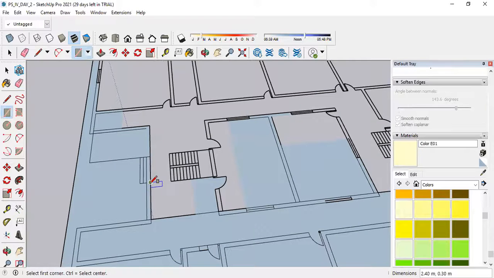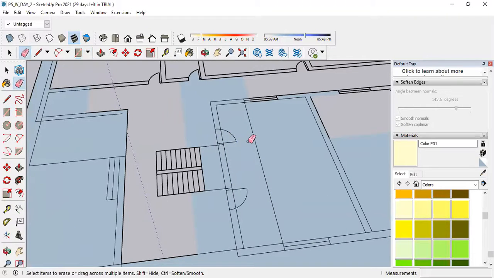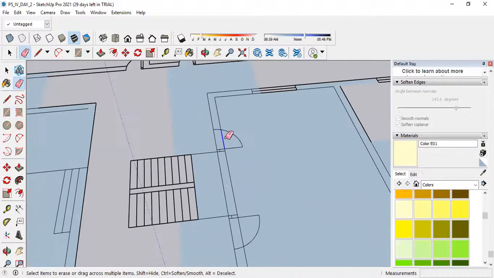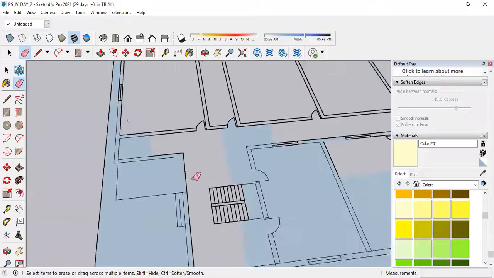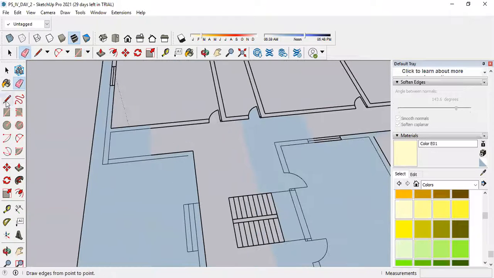Close this also. Erase this. Select the line command. Draw a line over here. If it is not happening, select the rectangle tool. Draw one small rectangle. Just a moment.